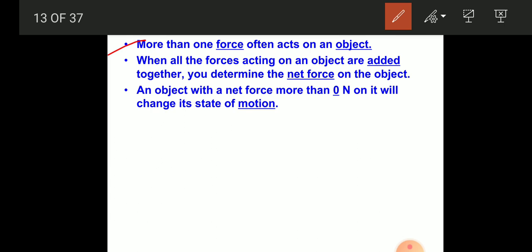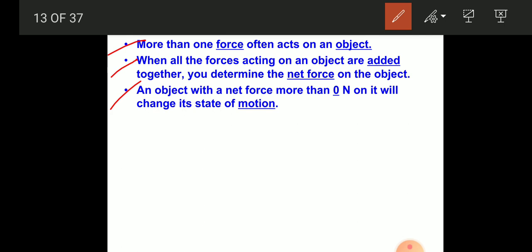When all the forces acting on an object are added together, you determine the net force on the object. So we are going to get the net force, total force acting on an object by adding them together. And an object with net force more than 0 Newton on it will change the state of motion. State of motion is changed only when the net force is greater than 0 Newton.